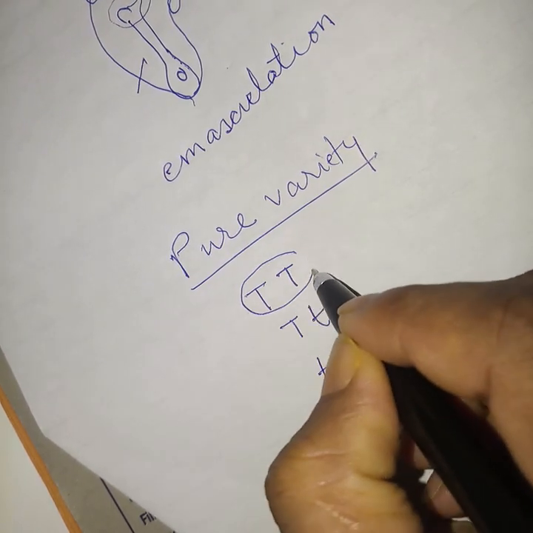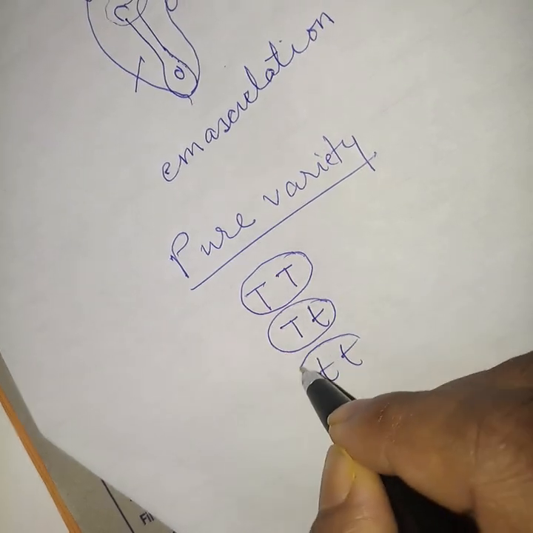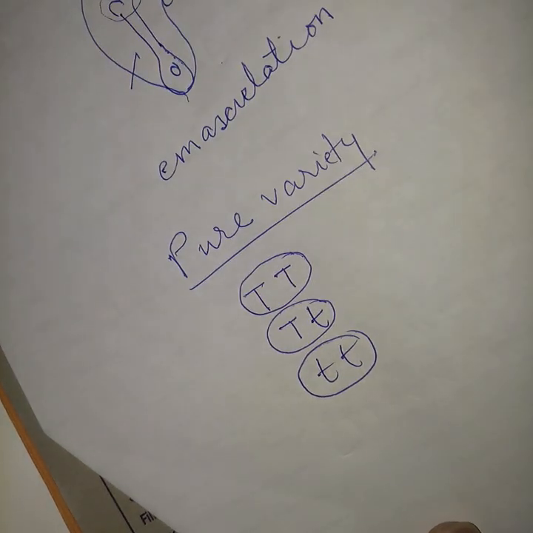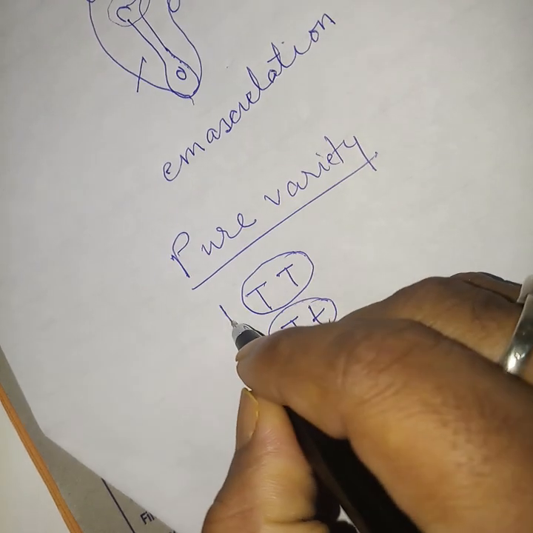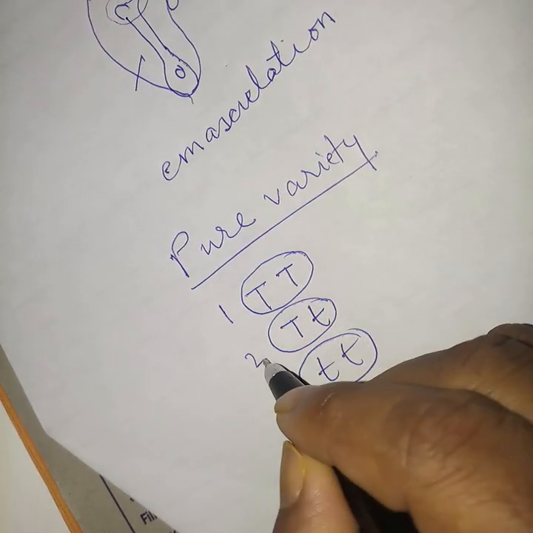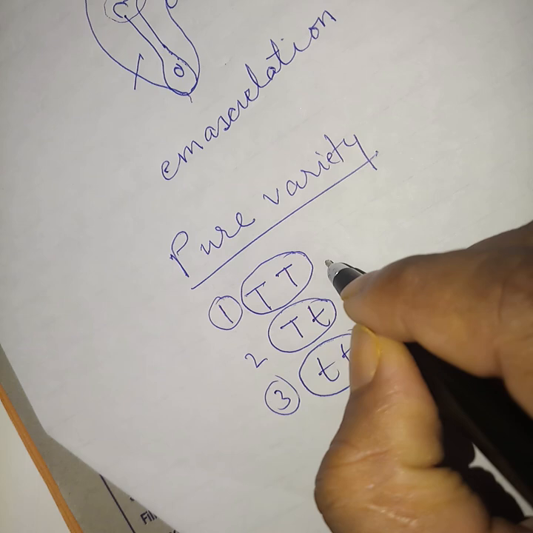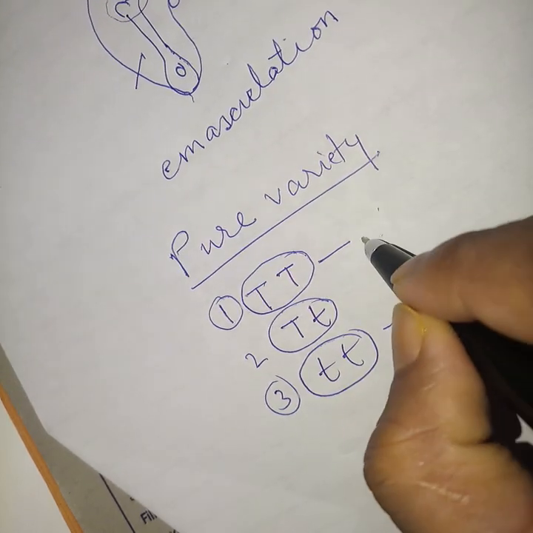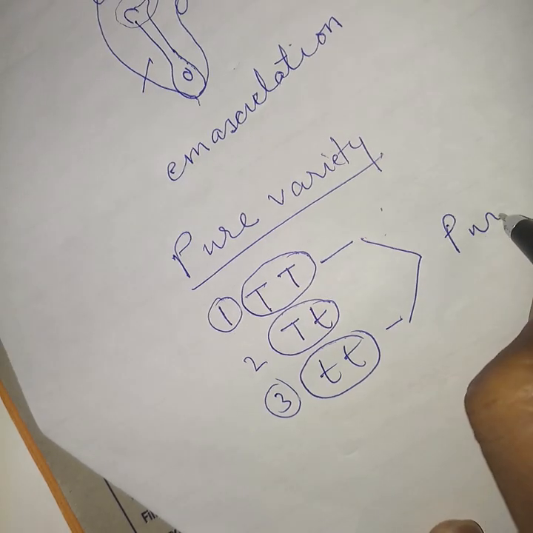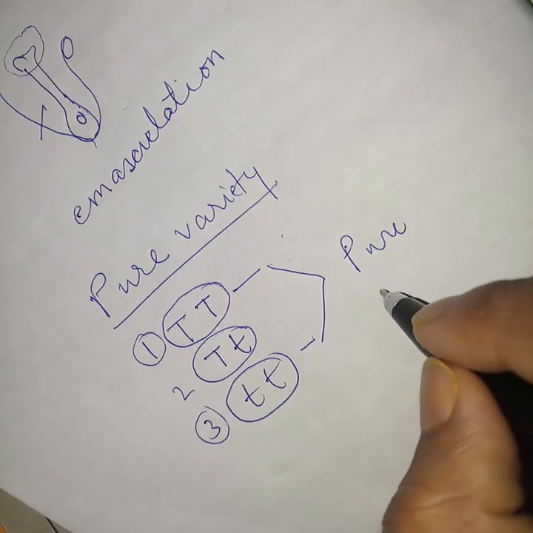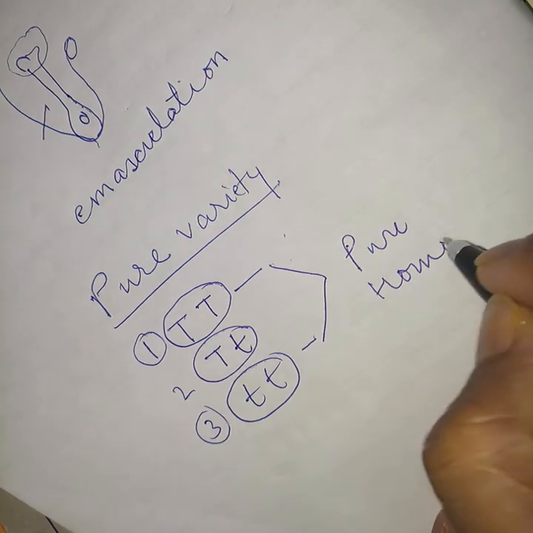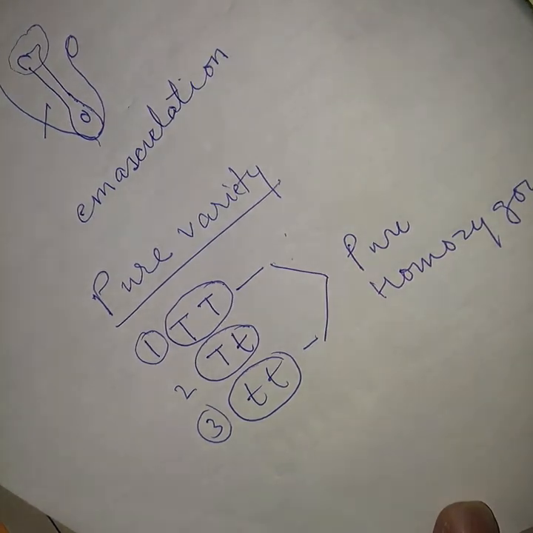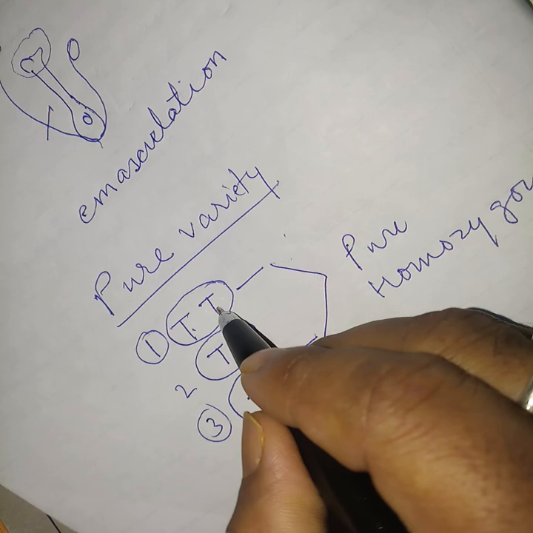So we have 3 characters. Out of these 3 characters, the first one and the third one are pure varieties because these two varieties are homozygous, meaning both the alleles are similar.